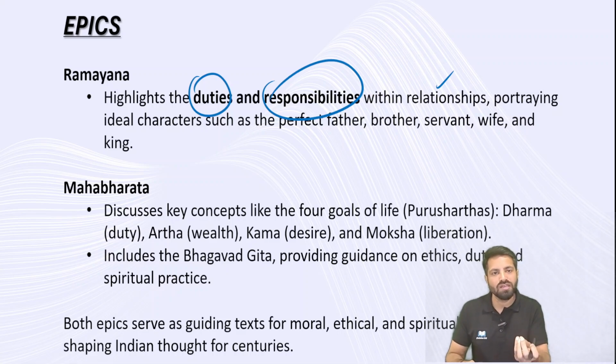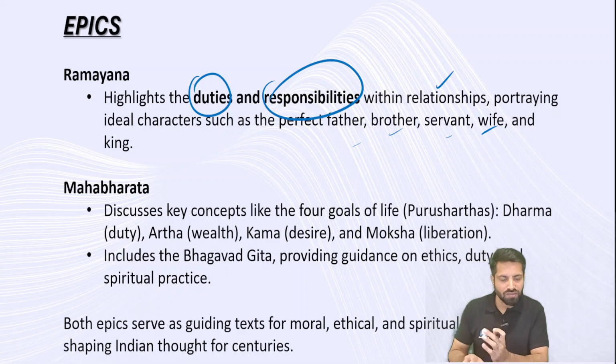Even this value of goodness has a million branches under it, and in every single character in the Ramayana you understand the virtue of that particular character. Ultimately it is trying to tell you to be ethical and moral, with examples through this kind of characterization. So perfect brother, perfect father, servant, wife, king: these are different ways to look at one single person. As a brother, as a father, as a wife, as a king, from different perspectives we see one particular person, and we derive these moral values from these stories.